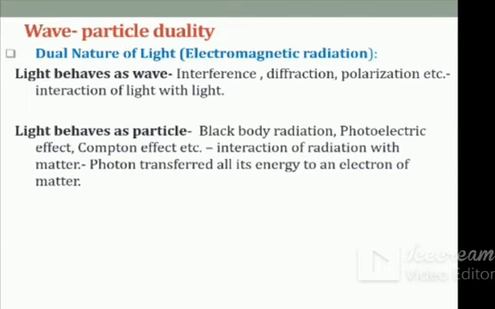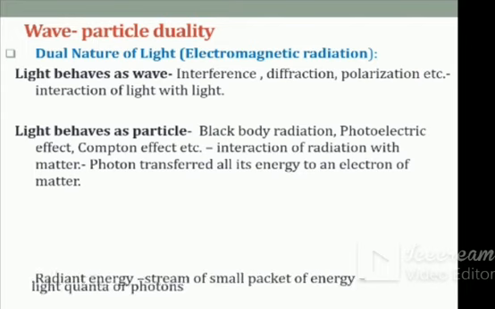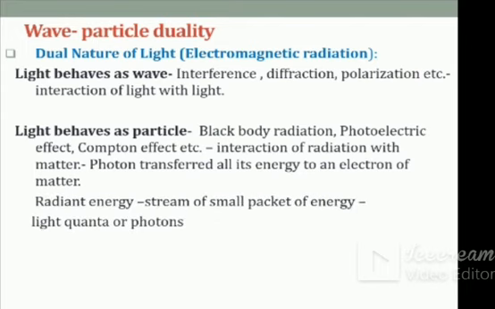To explain these phenomena, radiant energy is considered as a stream of small packets of energy. That packet of energy we call a light quantum or photon. The energy assigned to each photon is of the order of h nu. Therefore, that relation you know, E is equal to h nu.